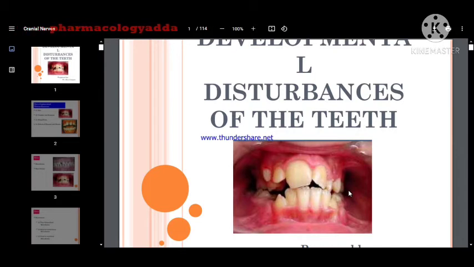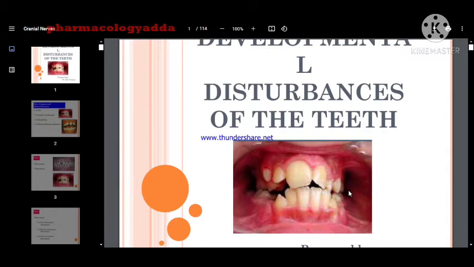So now comes one of the important points: how can any developmental disturbance occur? Any developmental disturbance can occur because of low nutrition, any abnormality or genetic defect, any type of nutritional defect, or any type of trauma or injury during the process of development of the tooth.